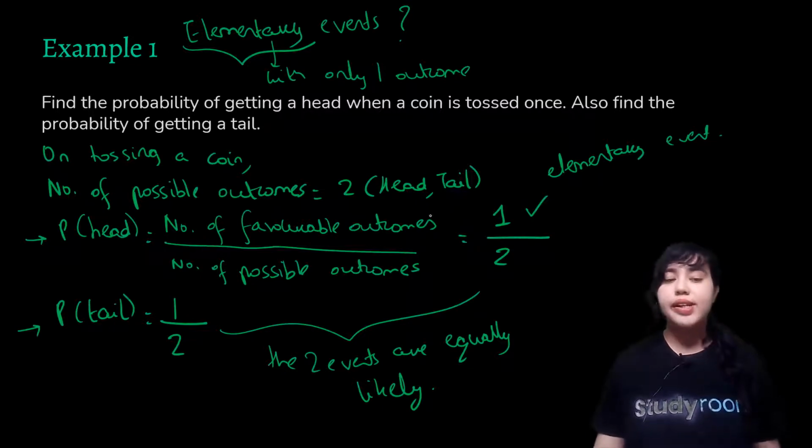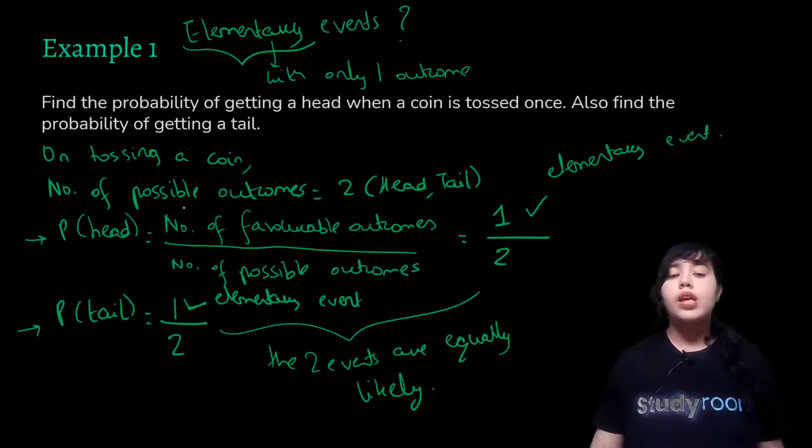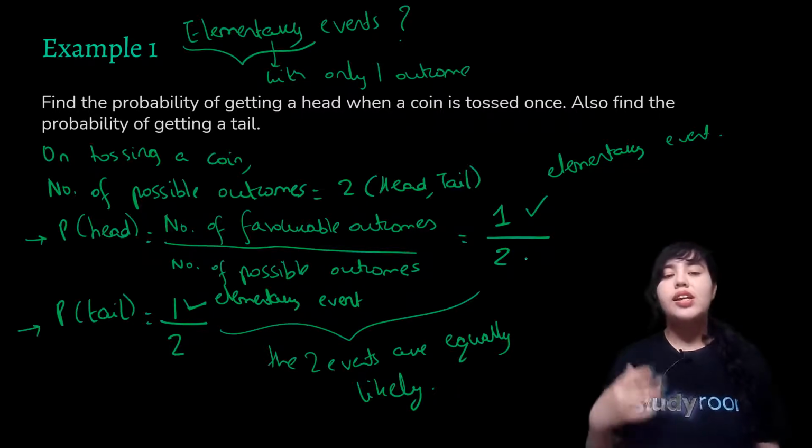That's why we write a 1 here. Similarly, can you say the same thing for tails as well? Is this event an elementary event or not? Well, even this is an elementary event, because when you toss a coin once, you can get only one tail. That makes it one outcome, and hence this is an elementary event. Now, what is so special about these elementary events?